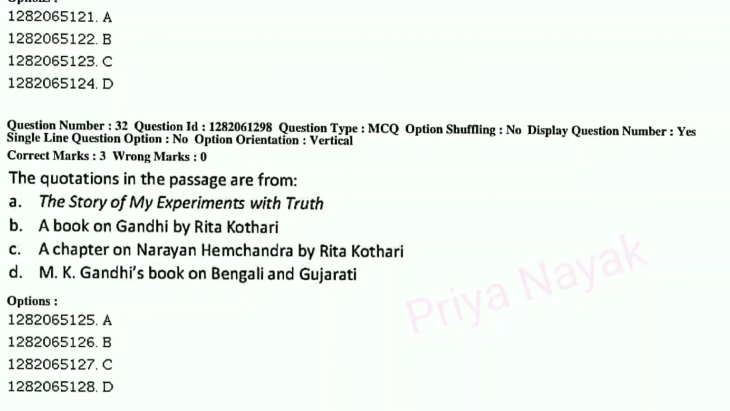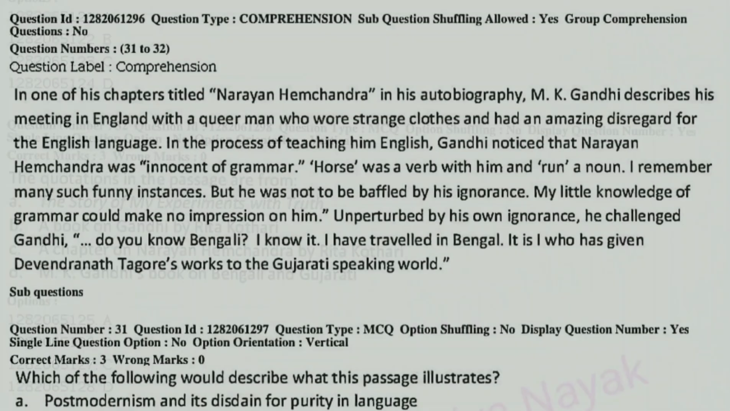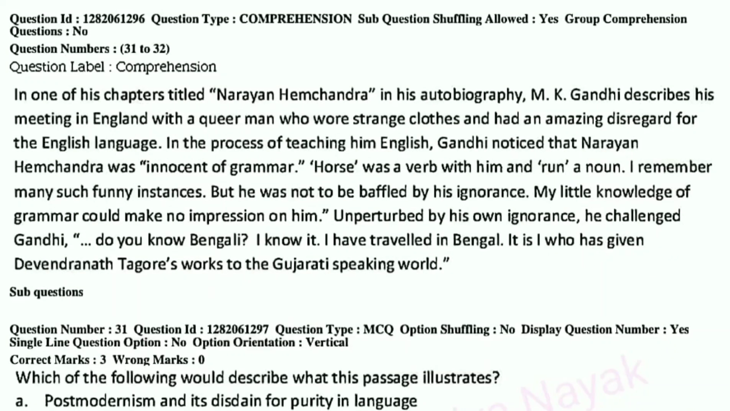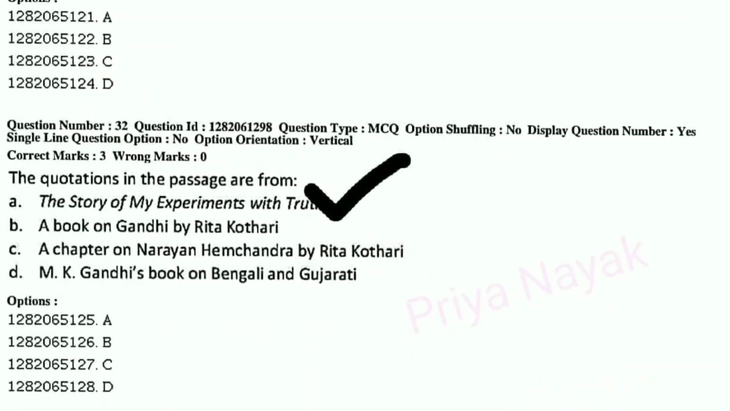Then the quotations in the passage are from A. The Story of My Experiments with Truth. B. A Book on Gandhi by Rita Kothari. C. A Chapter on Narayan Hemchandra by Rita Kothari. D. M.K. Gandhi's book on Bengali and Gujarati. Here the answer is hidden in the first line. In one of his chapters titled Narayan Hemchandra in his autobiography. So, what is the name of M.K. Gandhi's autobiography? It is My Experiments with Truth. So here the right answer is option number A, The Story of My Experiments with Truth.